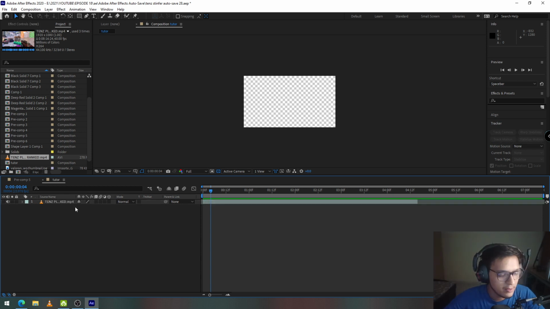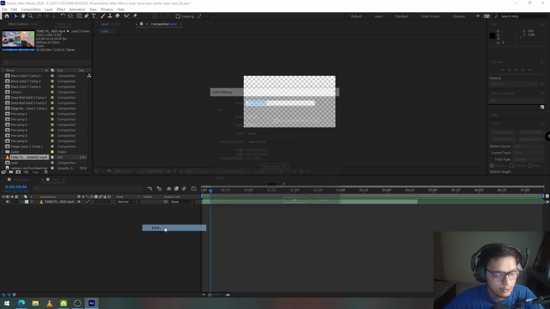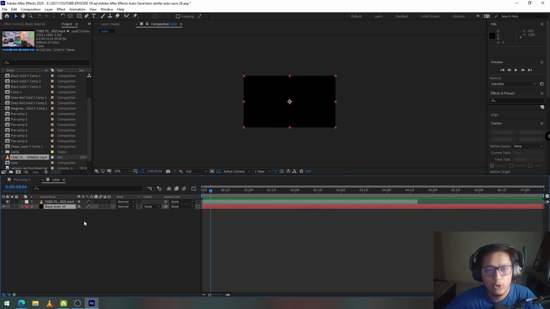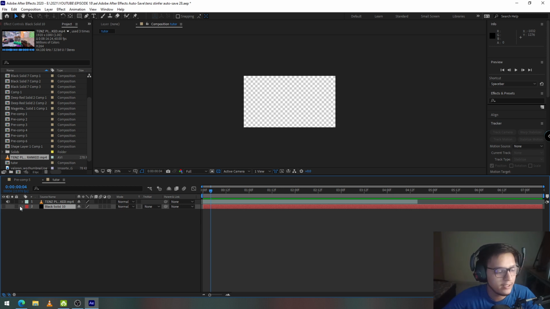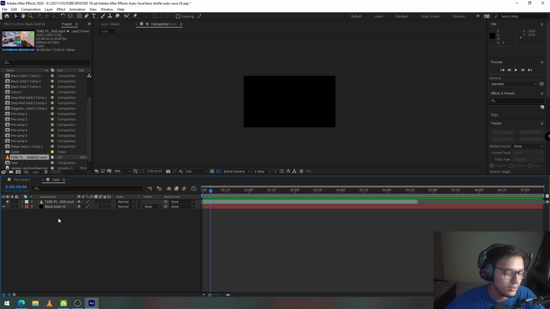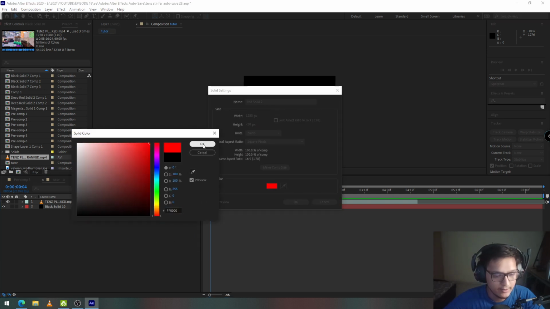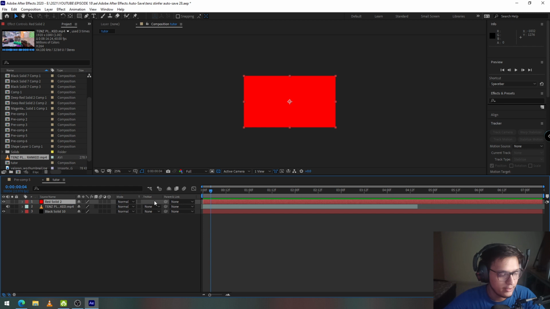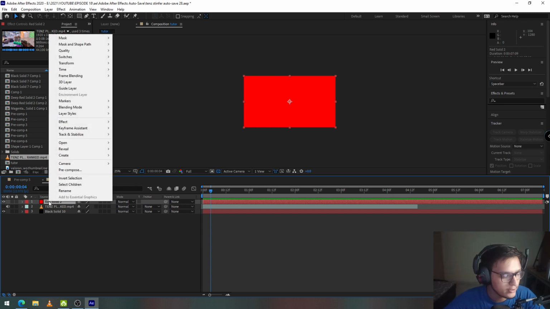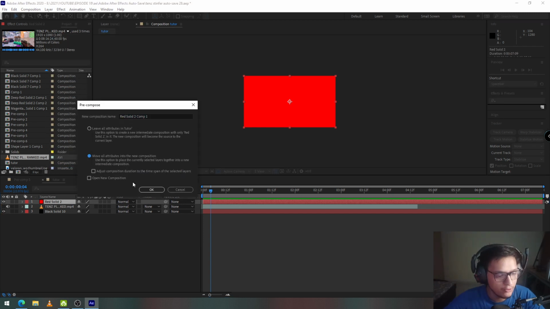The first thing that I'm going to do is right click and create a new solid, and make it black. I'm only making this black solid so that any element that I create and put over it, I can see clearly, because if the background is transparent, I won't be able to see it very easily. Again, I'll right click, create a new solid and make it red. I click on OK, and here it is. Now I'm going to right click on the red solid, pre-compose it and move all attributes to the new layer. I'll call it beginning.